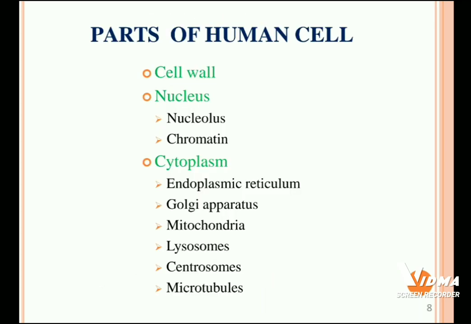So let's have a glance at various parts of the human cell. The human cell is composed of mainly three portions, that is cell wall, nucleus and cytoplasm. The nucleus is further divided into two portions, that is nucleolus and chromatin. In cytoplasm, the major cell suborganelles are present. They are endoplasmic reticulum, Golgi apparatus, mitochondria, lysosomes, centrosomes and microtubules. These are the various parts of human cells.